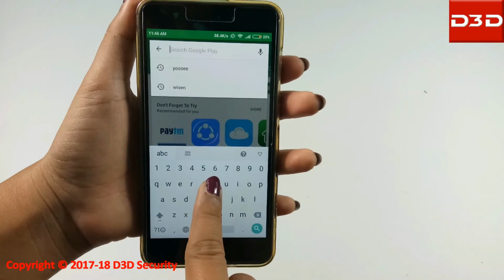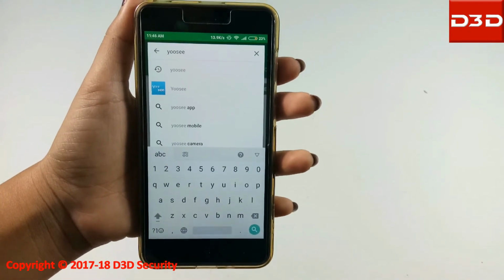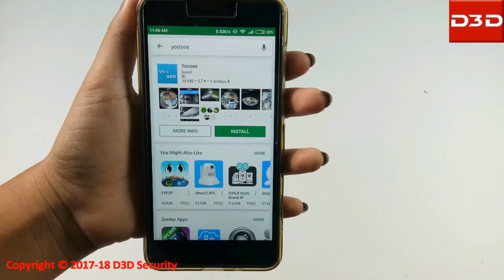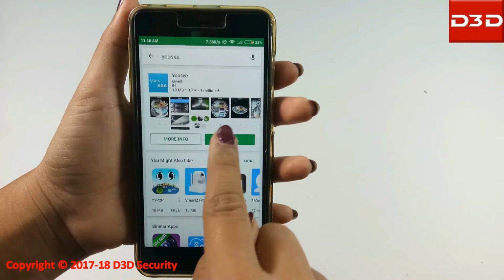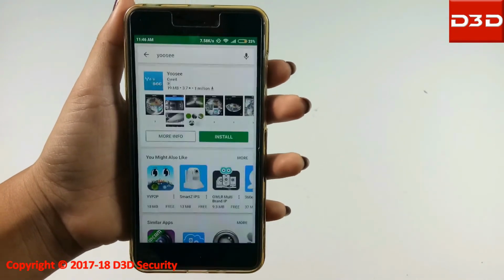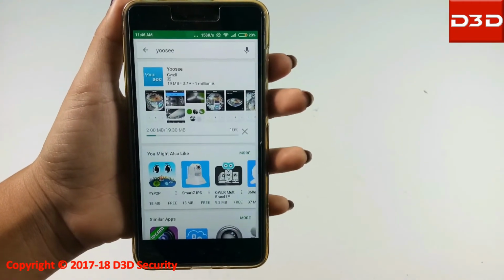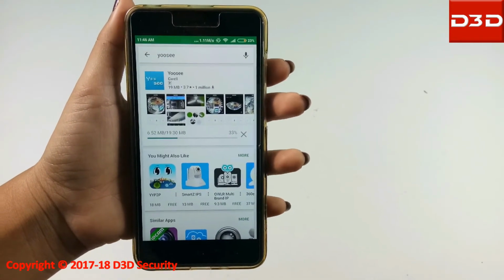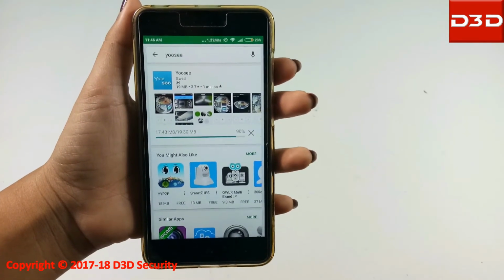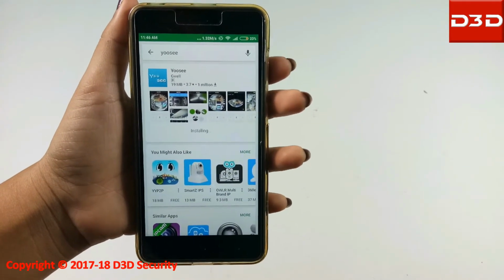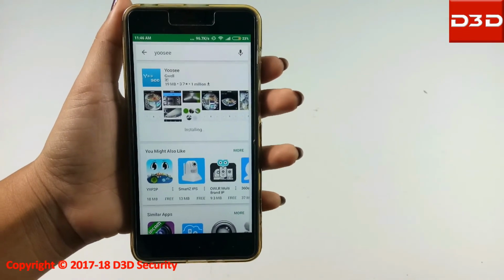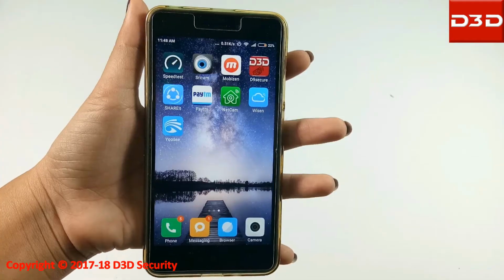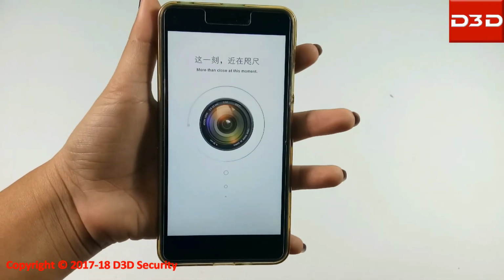Now search and install the mobile application you see. Open the mobile application.